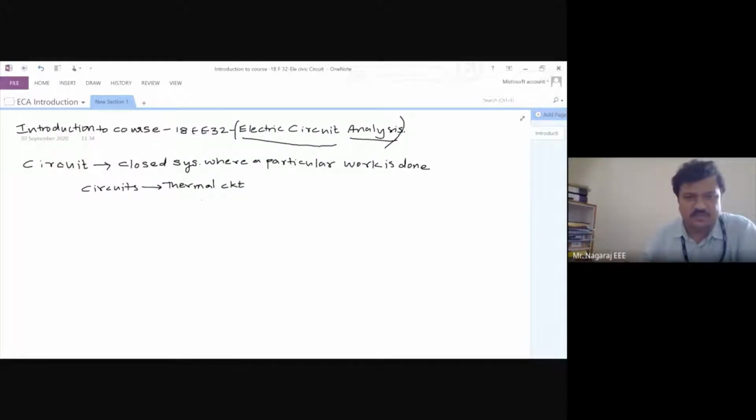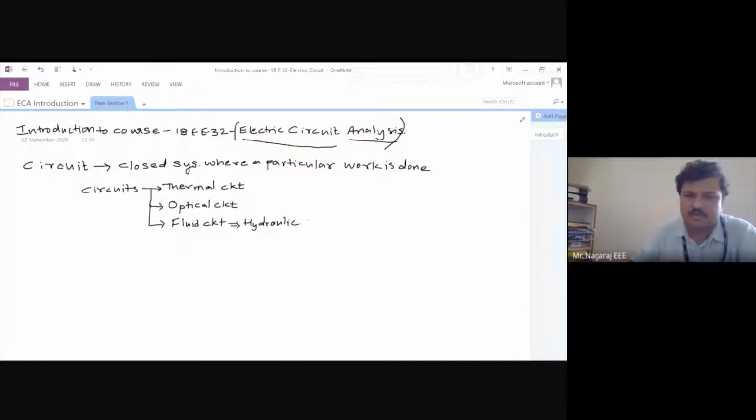So one is thermal circuit. You can say optical circuit. You can have a fluid circuit, or you can call it a hydraulic circuit.